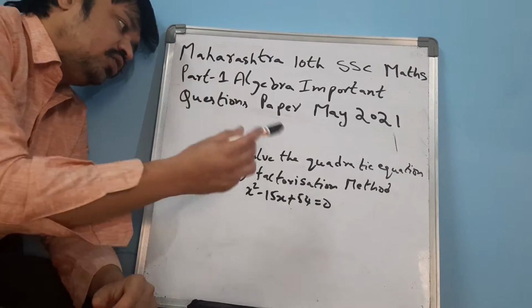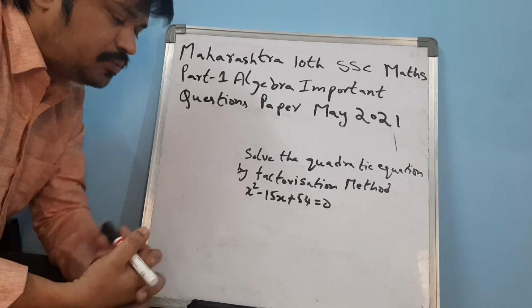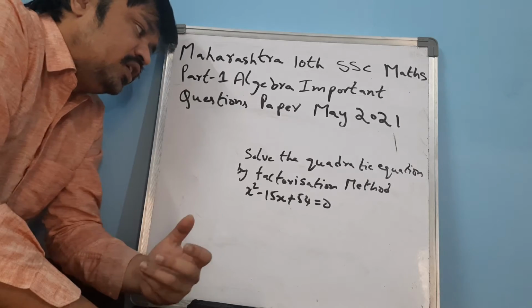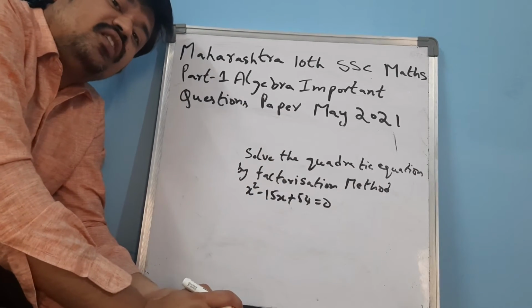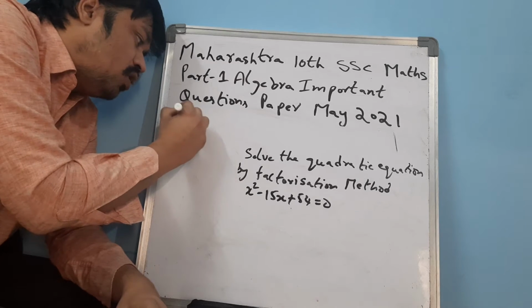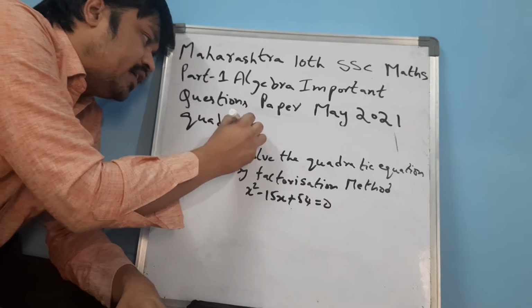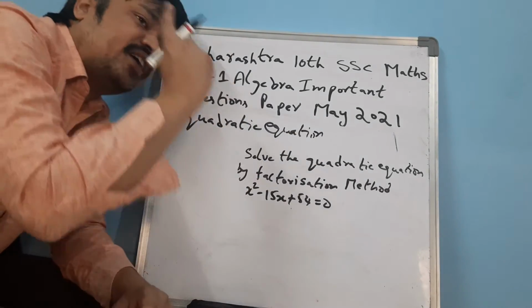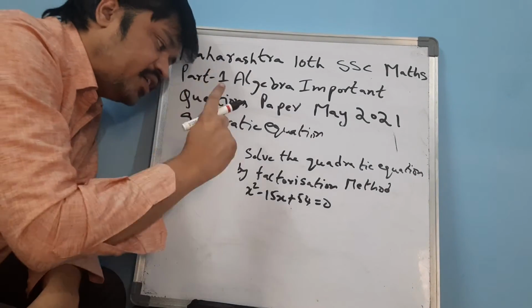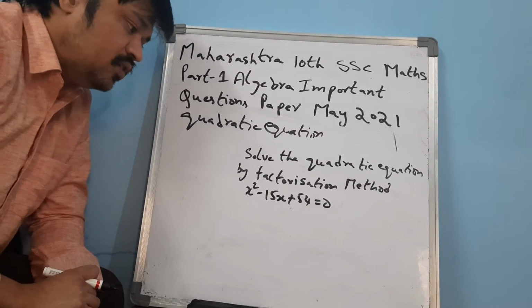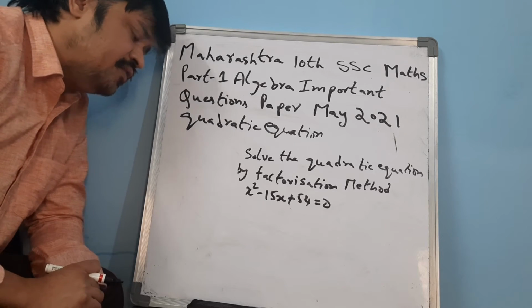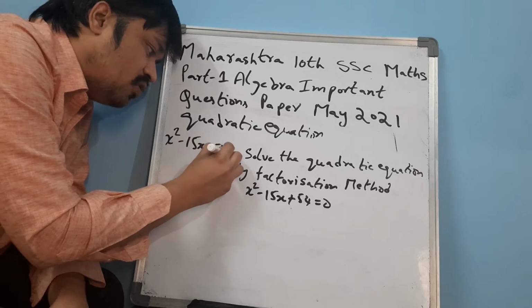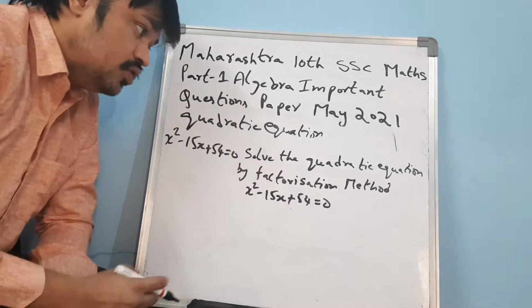Now here the question has been given. Can you check it out? What is the perfect question? Solve the quadratic equation. You have to solve the quadratic equation by the factorization method. What is the factorization method? Here the question is given: x square minus 15x plus 54 is equal to 0. You have to solve it.